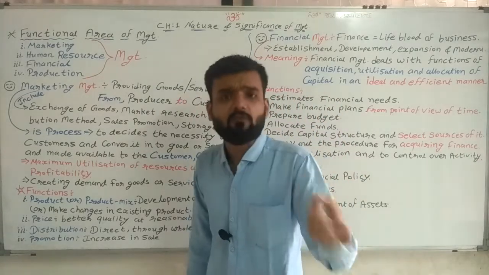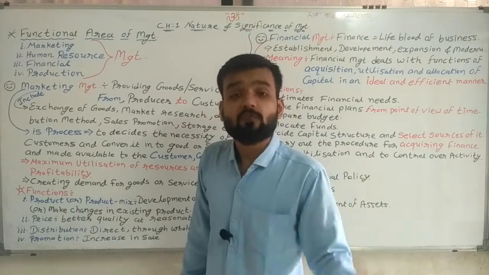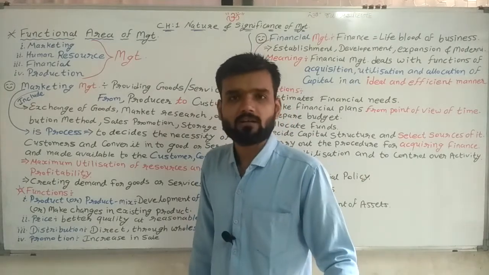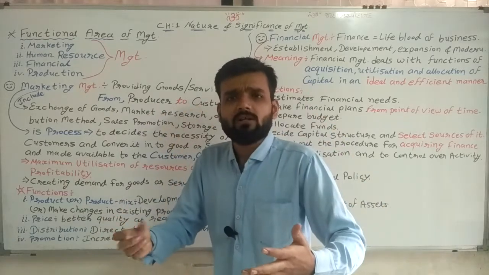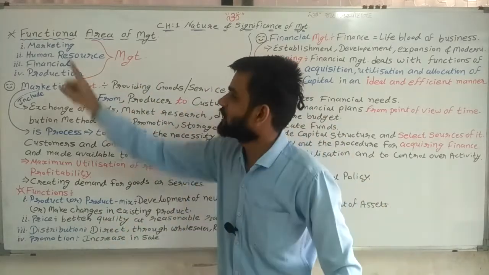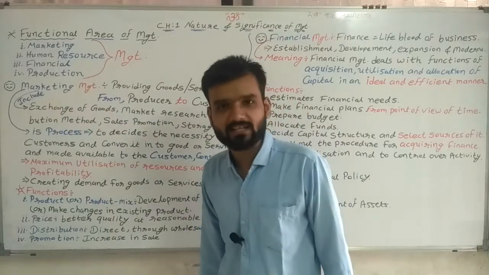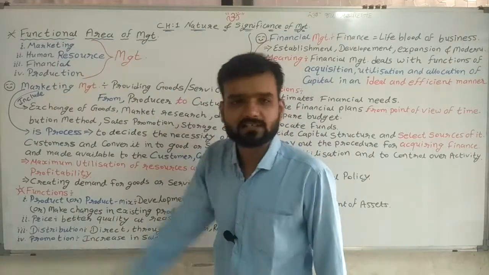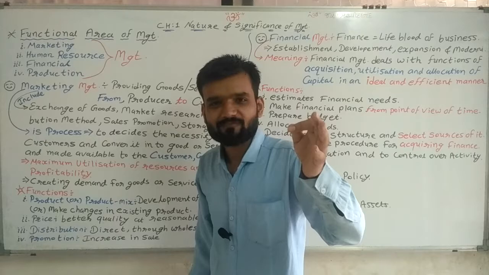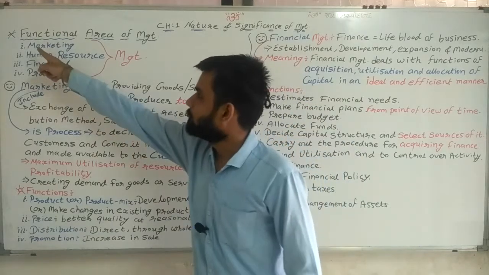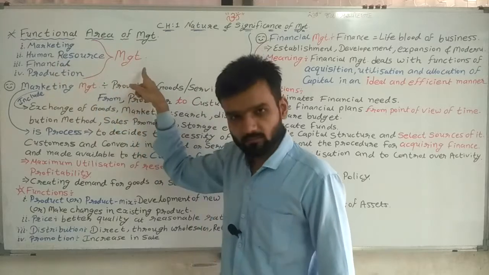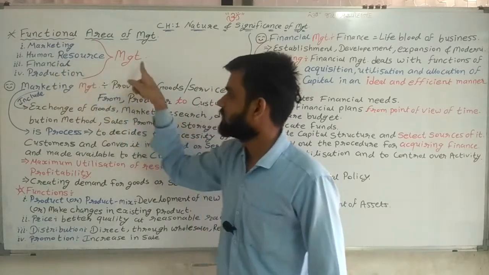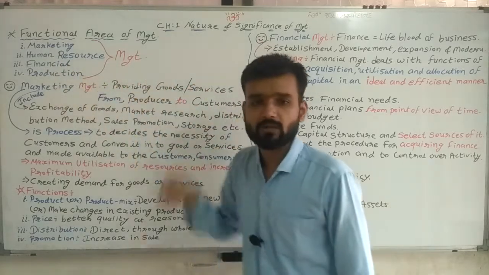We are doing planning, where? Organizing, where? Staffing, where? So where planning is required, that area is called functional area of management. There are 4 areas given in your textbook: marketing management, human resource management, financial management, production management.